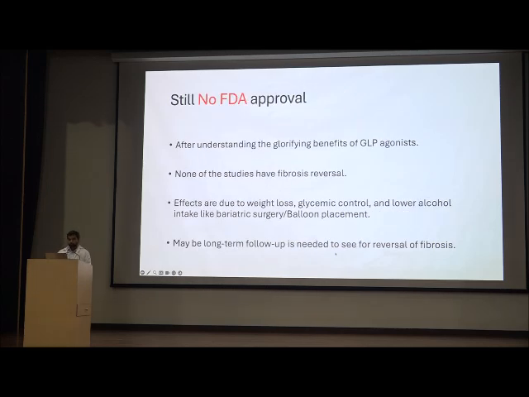So after studying all the glorifying benefits of GLP agonist, no GLP analog has been approved by the FDA till now, because they said that the fibrosis reversal is not long standing, and the effects are due to weight loss, glycemic control, lower glucose, lower alcohol intake, which can be corroborated with bariatric surgery, balloon placement, and all the lifestyle modification. They all can be done with the same. So they said that no FDA approval has been seen, and maybe long-term follow-up is needed to see for the reversal of fibrosis.